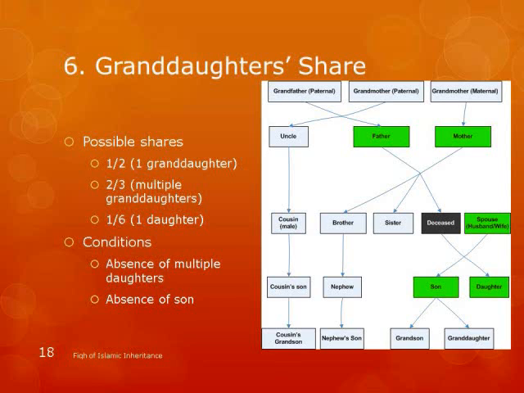So this condition you have to remember: these fractions apply only in the absence of multiple daughters and absence of a son. I said before, son will block grandson and granddaughter because son is on the upper level here. If son is alive, there's no share for these people. And absence of multiple daughters. If we have two daughters, how much do they get? 2/3. So 2/3 is full now. Is there anything remaining for granddaughter? Nothing remaining, so she is out. So two daughters basically can block a granddaughter. That's what it means.